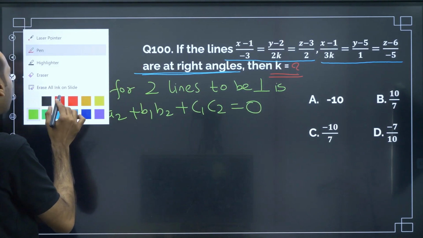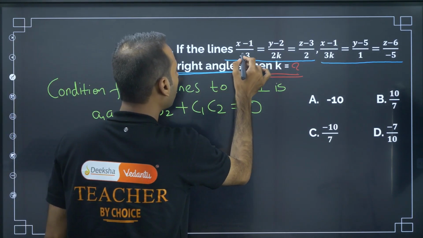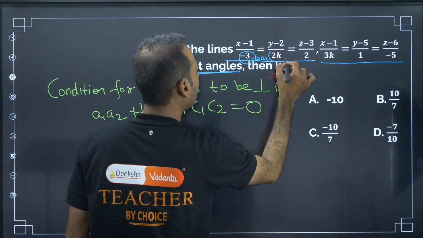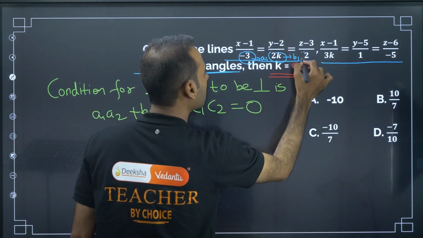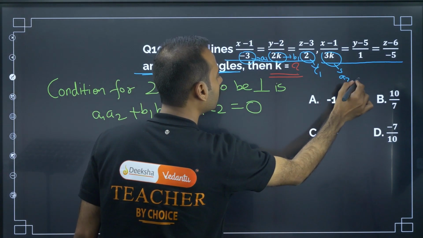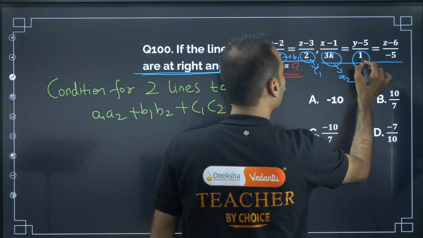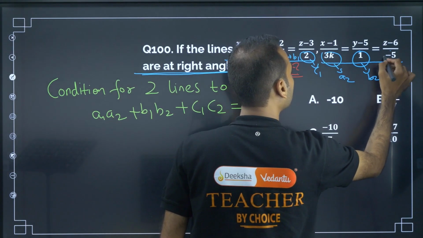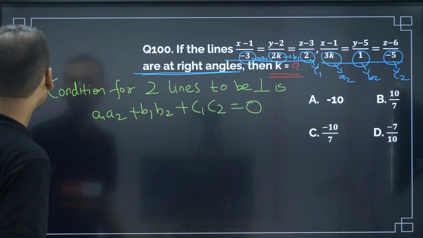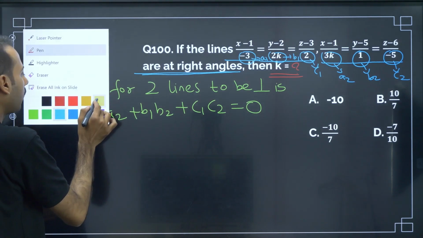So this is the condition for two lines to be perpendicular. Now what is this? You try to recall. This is a1, b1, c1, a2, b2 and c2. So this is the condition for perpendicularity of lines.